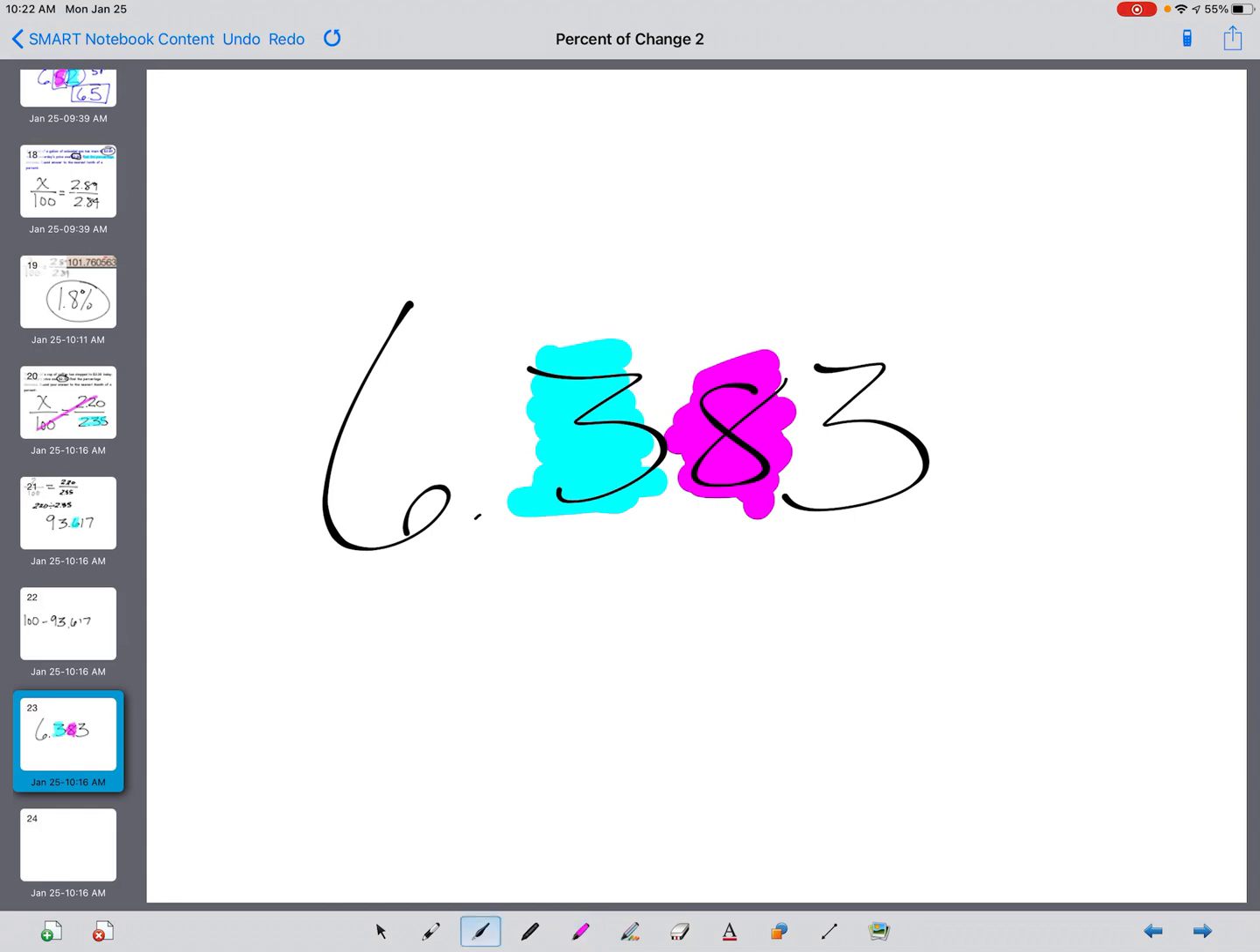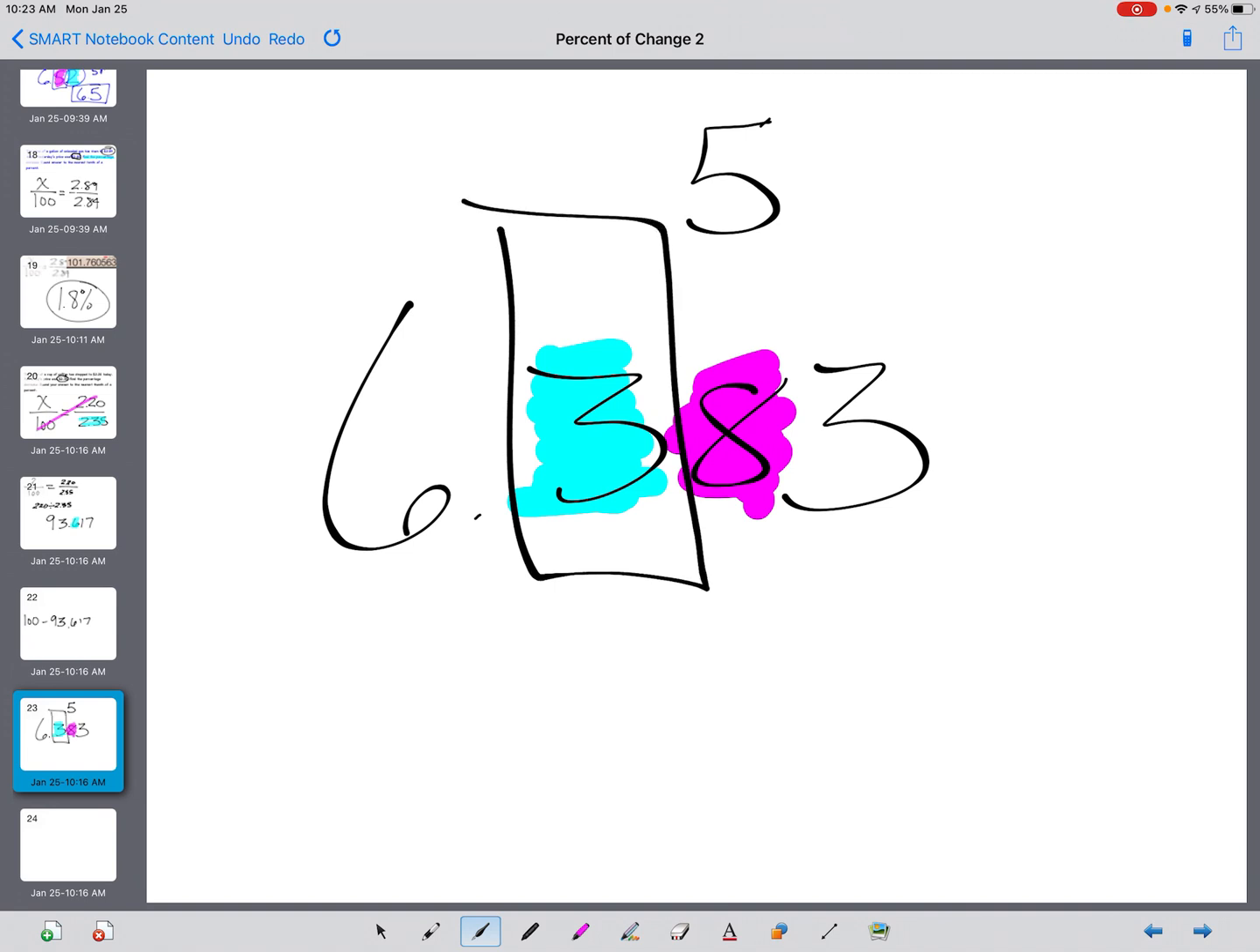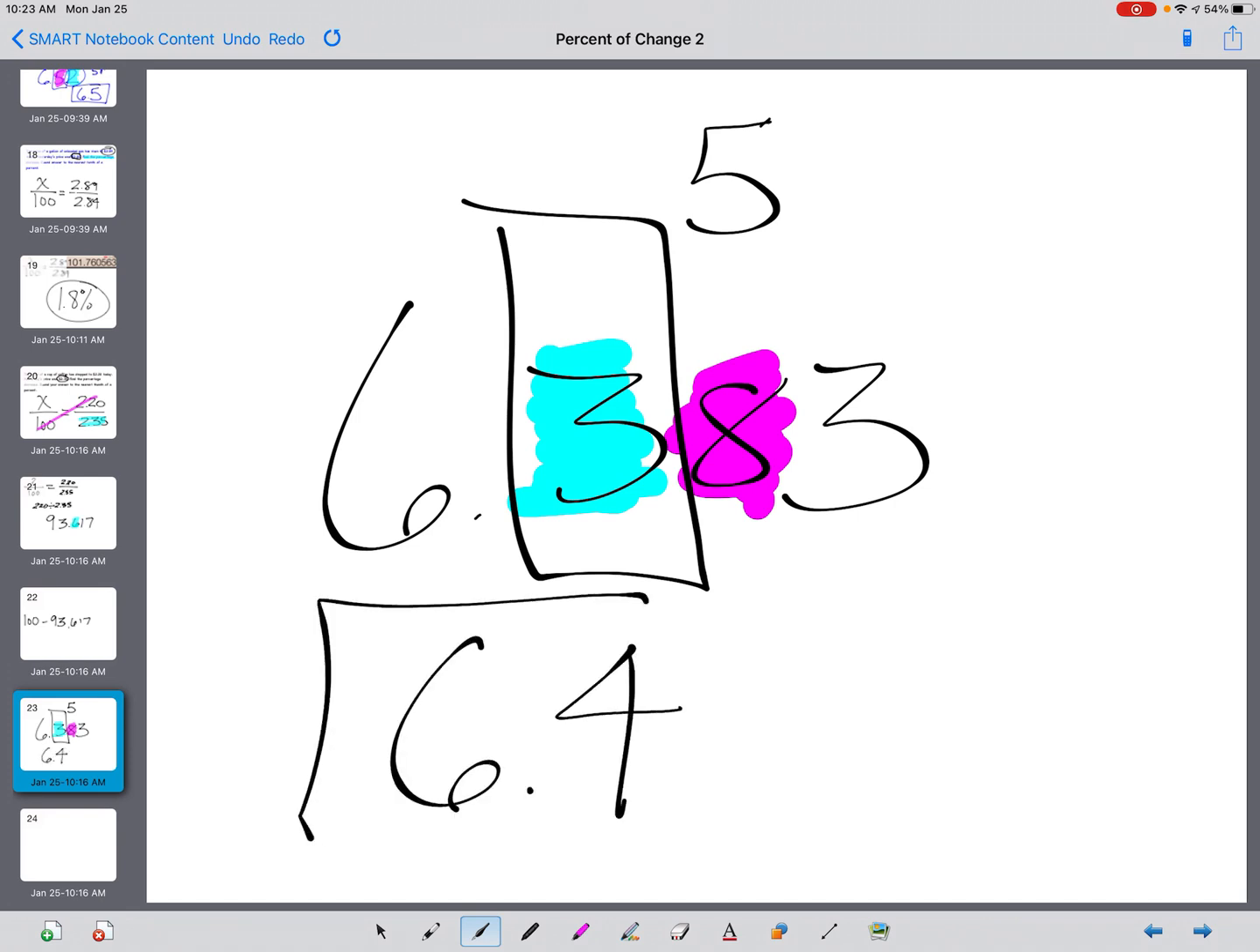So what do I do with it? I look at that number and ask myself, is it 5 or bigger? If it is, then I'm going to take my tenths place value, this one, and move it up a digit. And since it is, I am going to move that up a digit, and I'm just going to leave it as such. 6.4, this is my final answer.